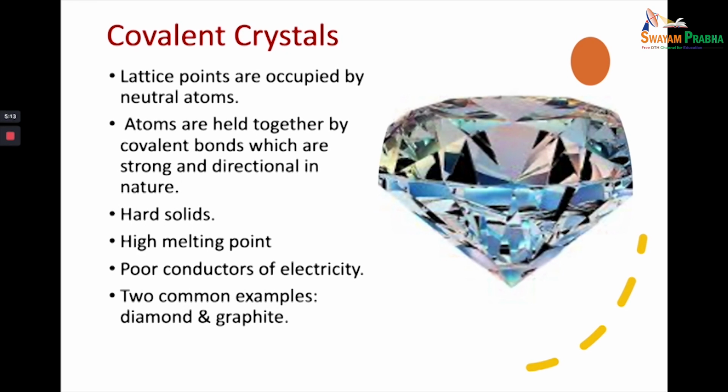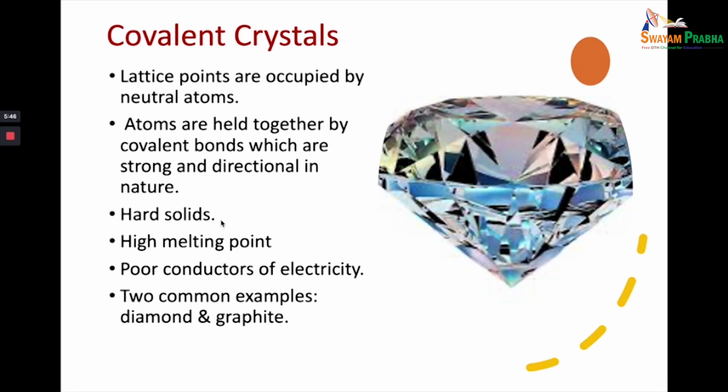Because you have neutral atoms or molecules as the repeating units, they have covalent bonds in them. But these covalent bonds are also strong. So, these atoms are bonded by strong and directional forces. Because of the strong forces which are there between these, they are hard and incompressible solids.